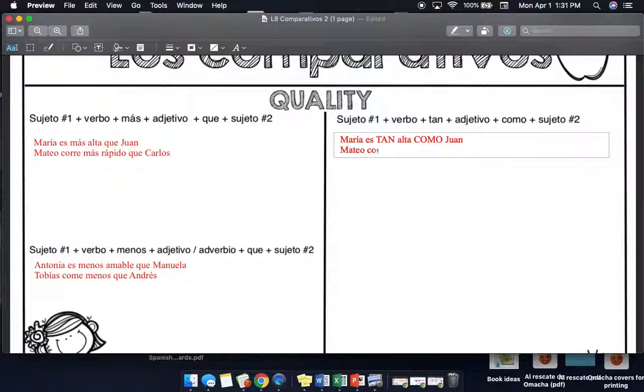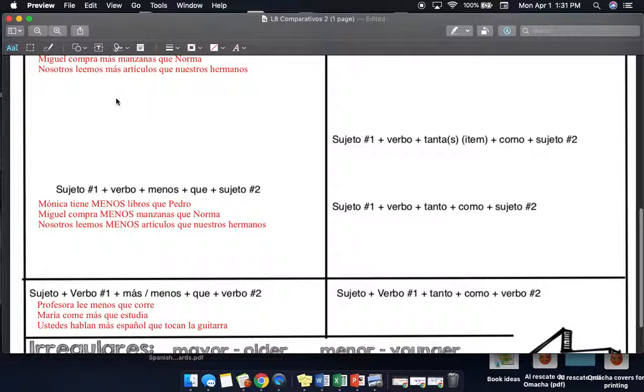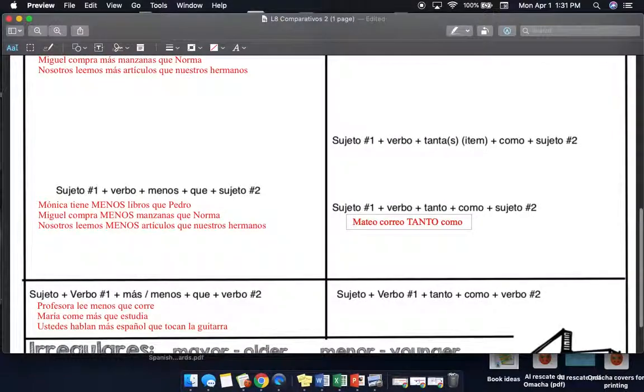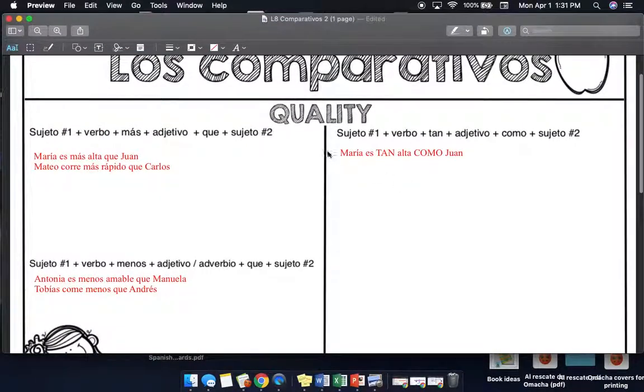Or Mateo corre tan, I'm going to save this one for a little bit lower, okay, because we're going to add him here. Aquí. Mateo corre tanto como, what was it? Carlos. And we'll talk about why I have it here in a second. Okay, so in quality, he's running more.